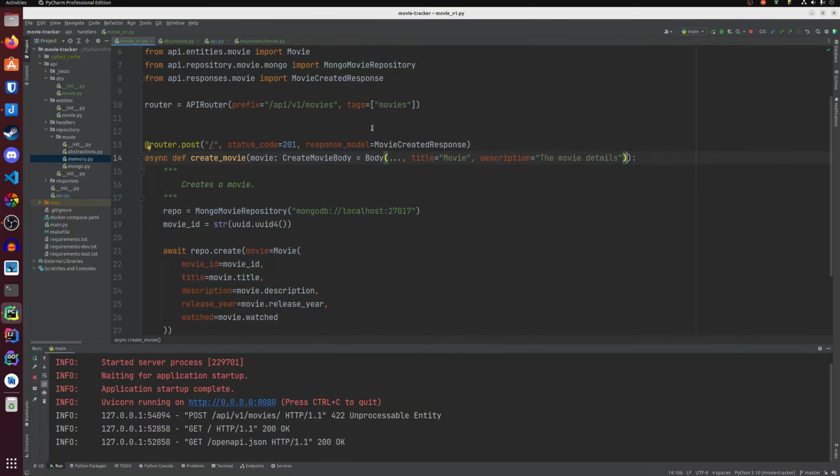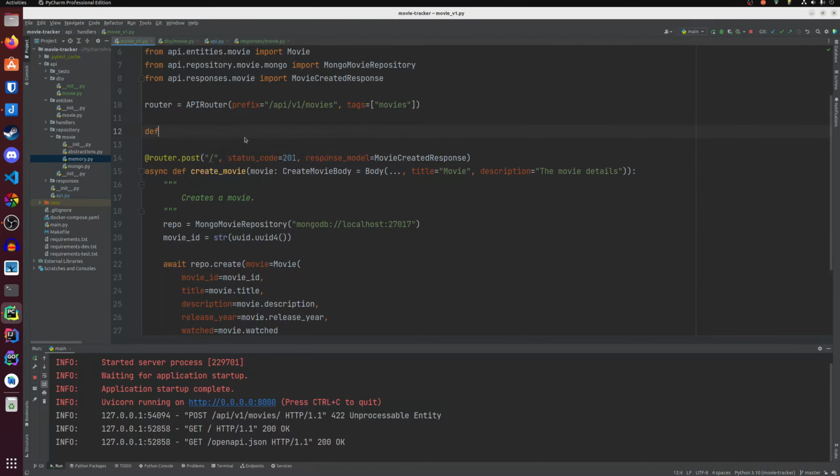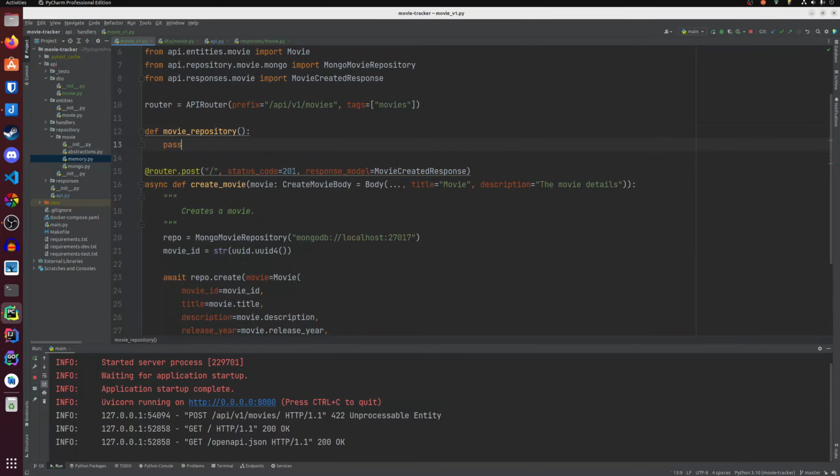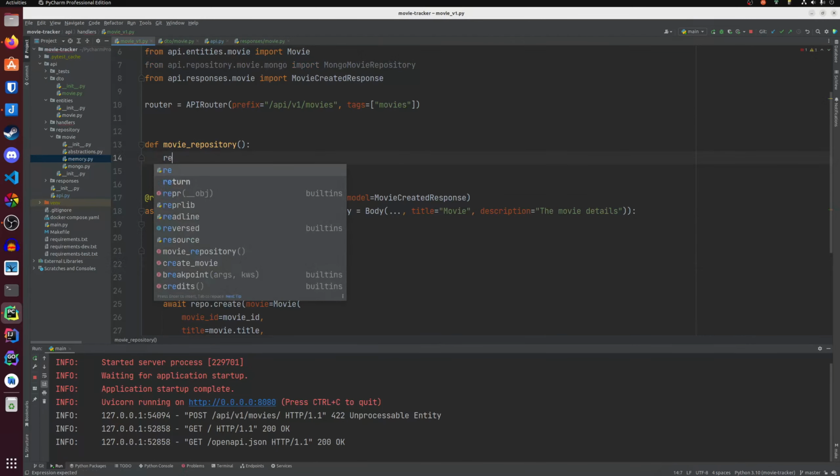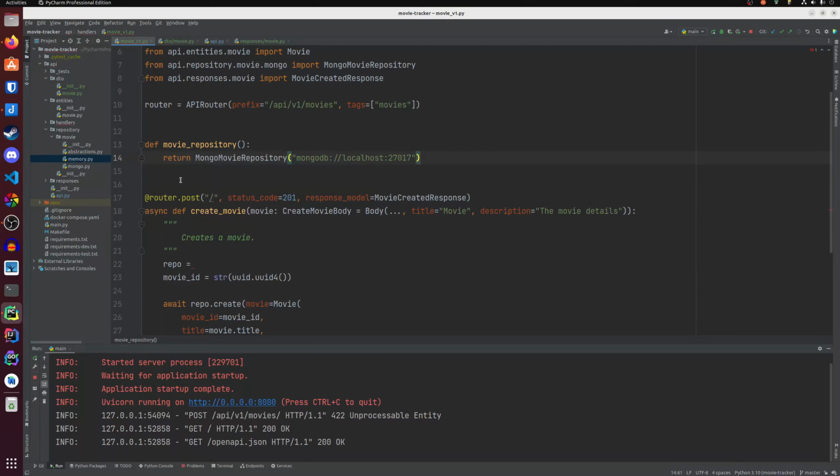And how this works, I will create a new function, def movie_repository, and then I'm just gonna make it return this.